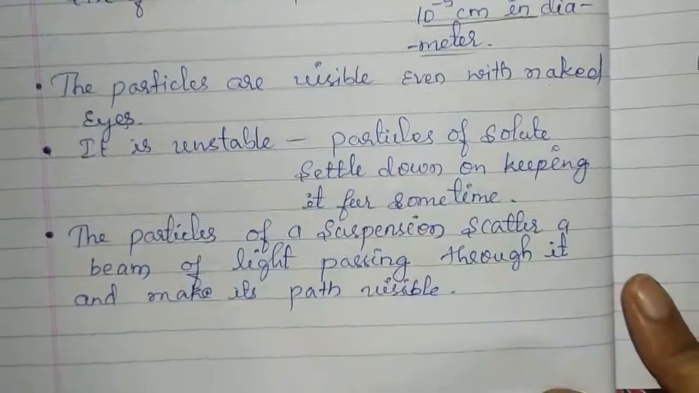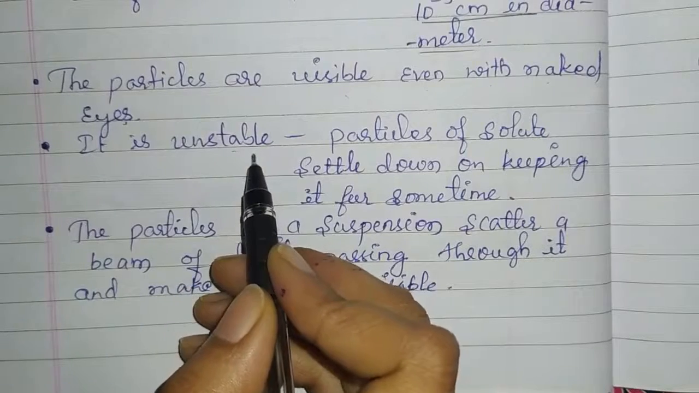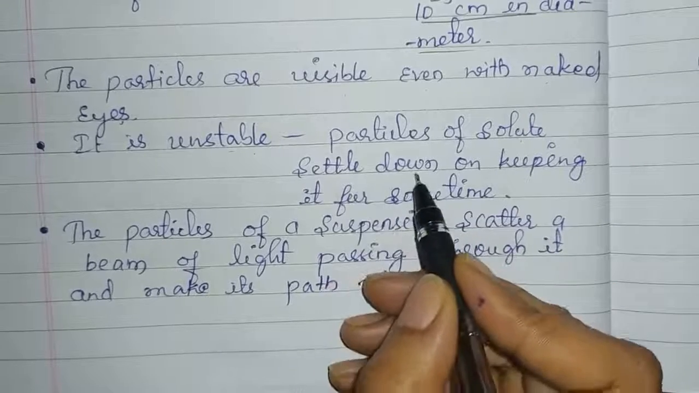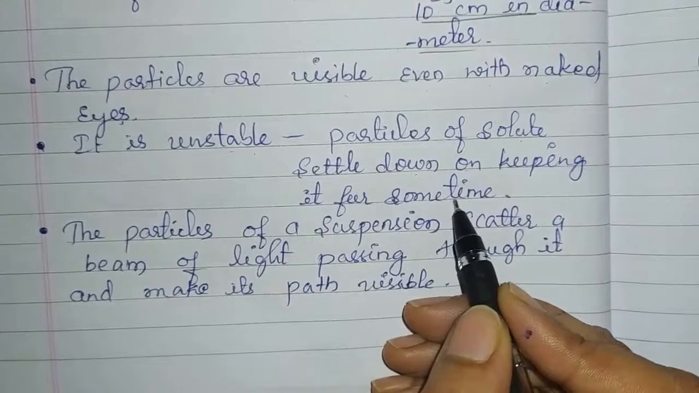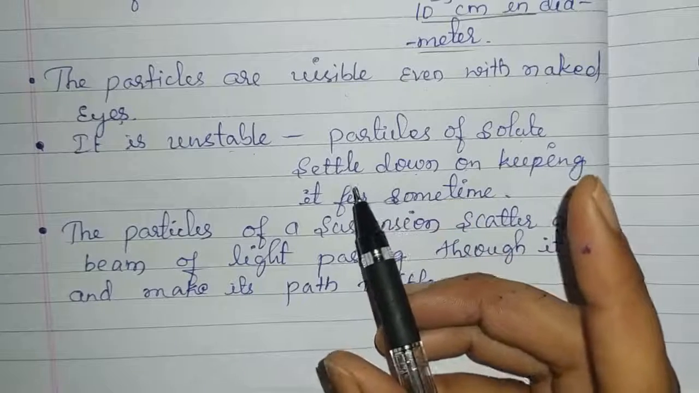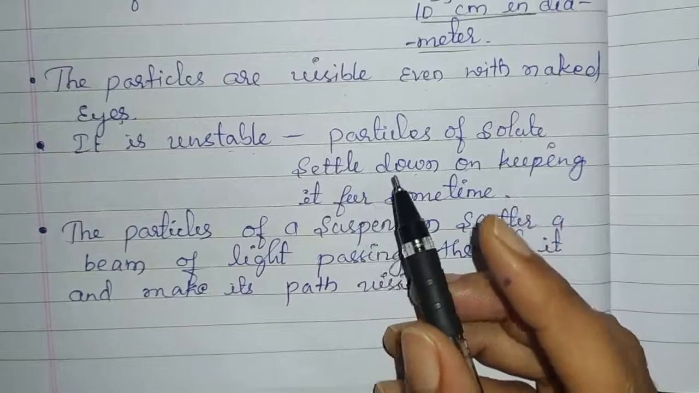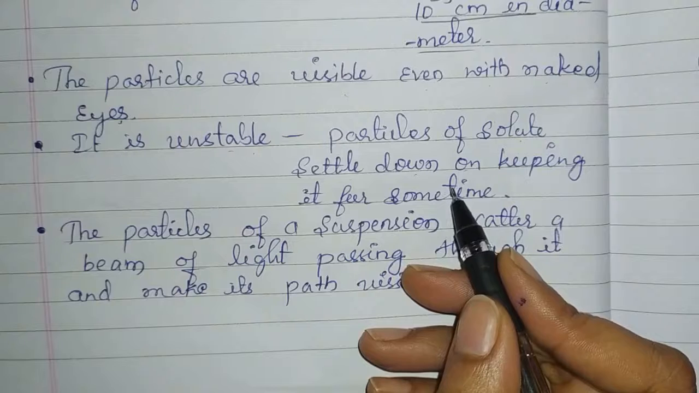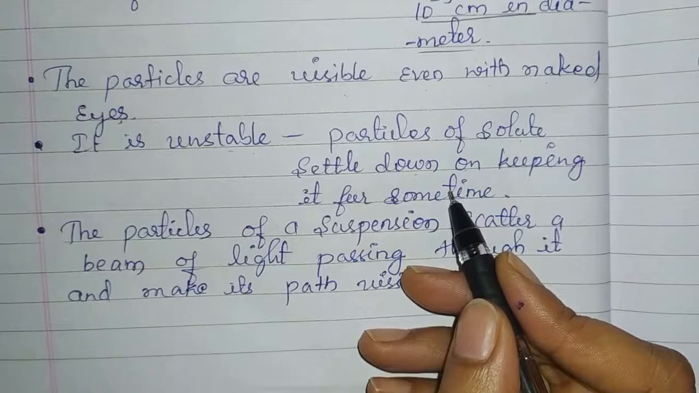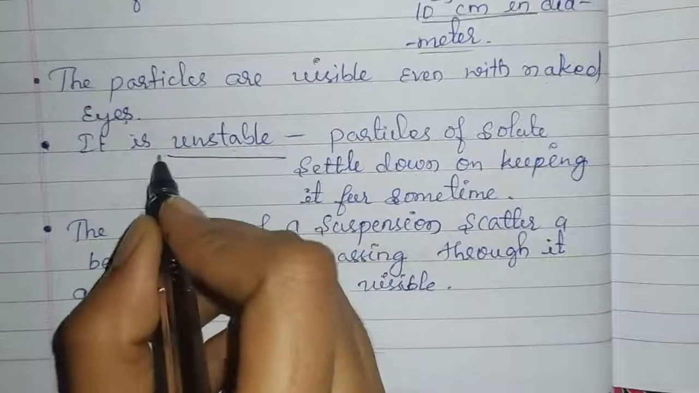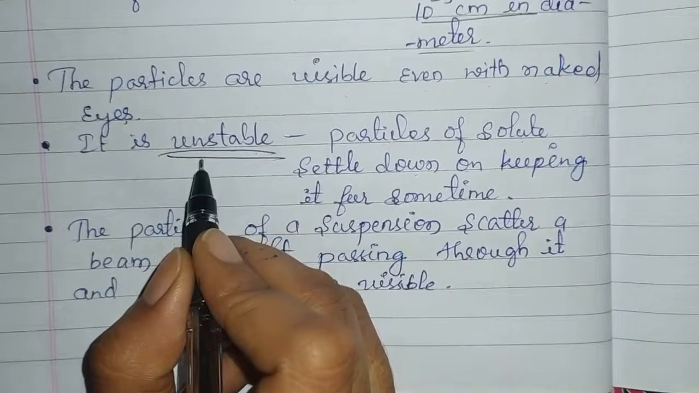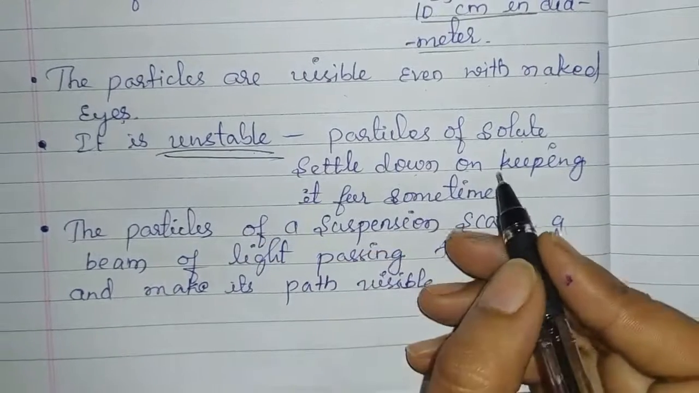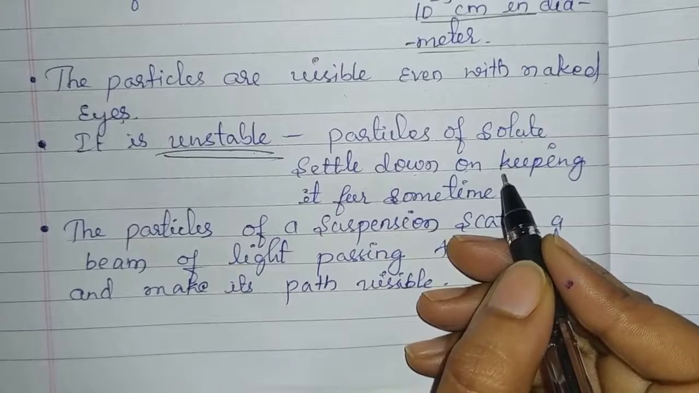And this suspension is unstable, because the particles of the solute settle down on keeping it for some time. If you keep that suspension for a longer time, say 1 hour or 2 hours, the solute particles will settle down at the bottom of the beaker. Therefore this suspension is unstable. But in the case of a solution, we had seen that the solution is stable because the solute particles do not settle down at the bottom of the beaker when left for 2 to 3 hours.